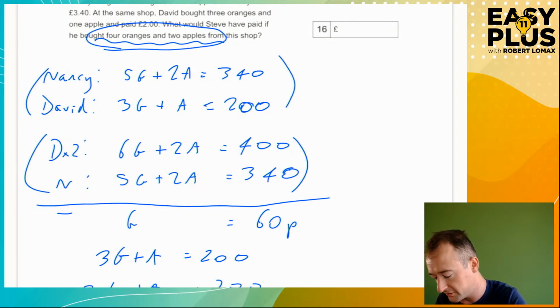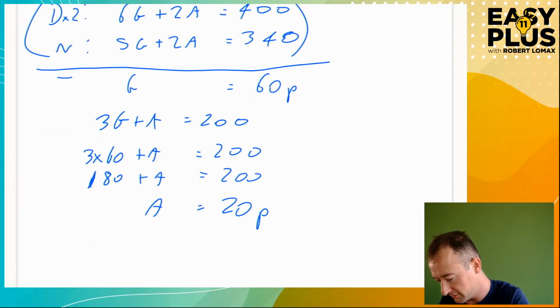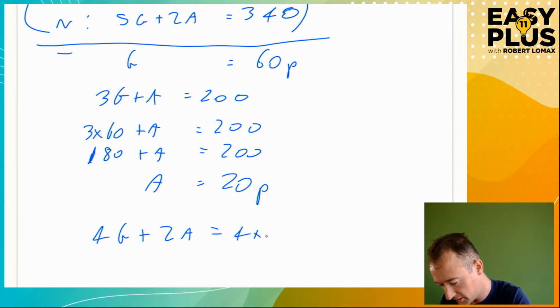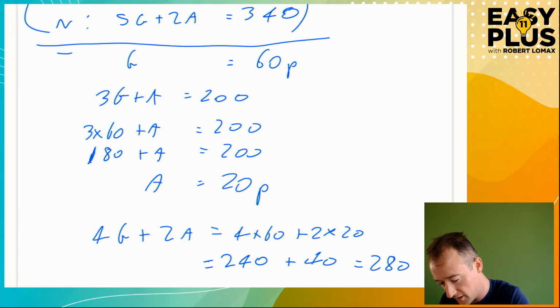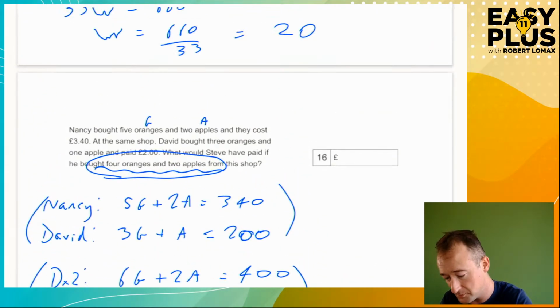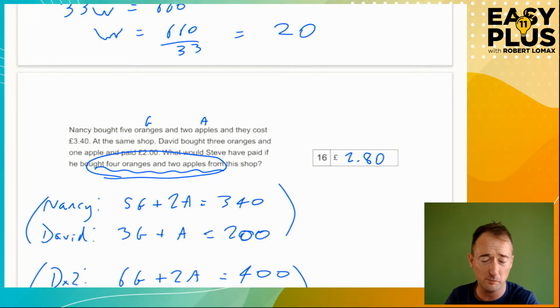Right, we need to find, finally, what it would cost to buy 4 oranges and 2 apples. So 4g plus 2a, where g is 60p and a is 20p, equals 4 times 60 plus 2 times 20. I can do this one. What's 4 sixes? Of course, it's 24, so 240 plus 2 times 20 is 40, equals 280. So is the answer 280 pence? No, it is £2.80. I don't think we need to do a little seminar on converting pence to pounds. You just move the decimal point 2 places.